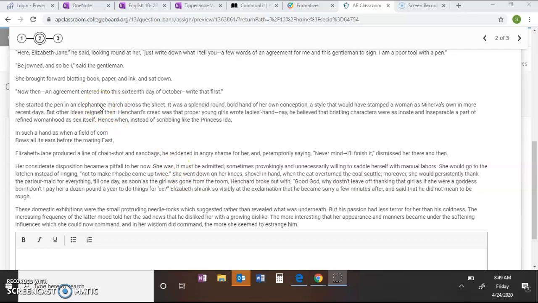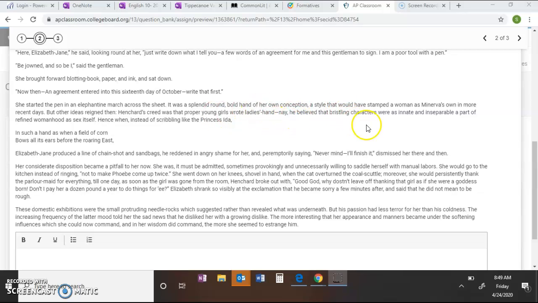So how does an elephant march across the street? Is it pretty and dainty and nicely done? No. An elephant marching across the street is going to be loud and commanding, and it's going to be not neat at all. It was a splendid, round, bold hand of her own conception, so she's taught herself to write. A style that would have stamped a woman as Minerva's own in more recent days. But other ideas reigned then. So it would be okay now, but not then. Henchard's creed was that proper young girls wrote ladies' hand.